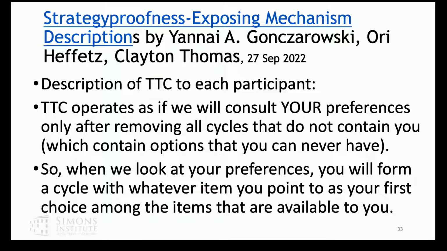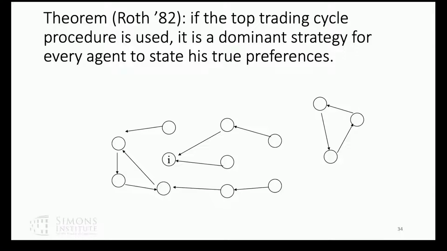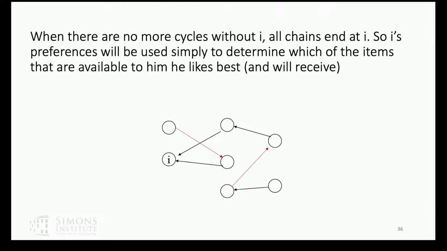So from your point of view, it will be like serial dictatorship. We're going to show you a set of things you could have, and we're just going to consult your preferences to ask you which one you want. And you should tell us, therefore, which one you want. And the way they're doing this is, remember, the order of cycle removals doesn't matter. So what they're going to do is present to each person a slightly different version of top trading cycles.